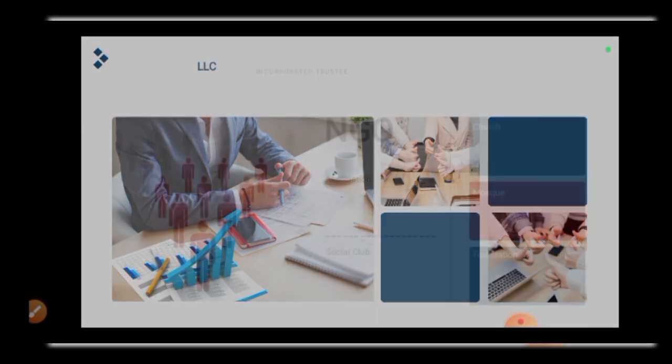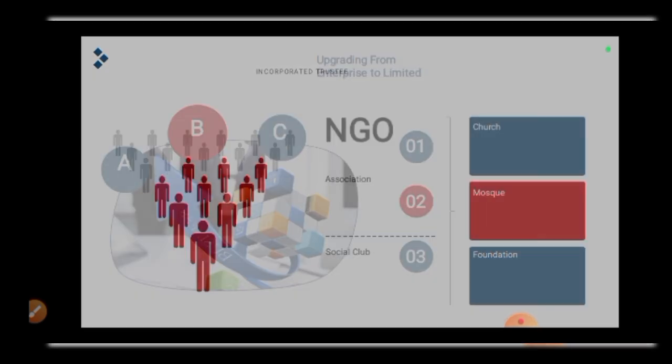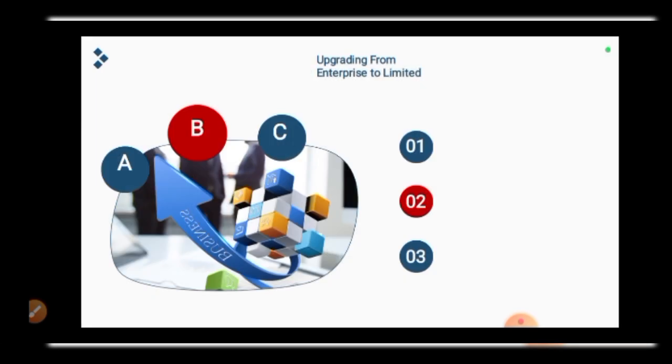So let's continue. Association, club, social club, church, mosque, foundation, they fall under incorporated trustees, and it's going to take like 40 days. The reason why it's going to take 40 days is that after the reservation, they are going to ask you to do newspaper publication. Immediately you do the newspaper publication, you have to wait for that newspaper to complete 28 days before you can submit. So that is why it takes a longer time. And the money is somehow higher, which you are going to see the cost at the end of this video also.